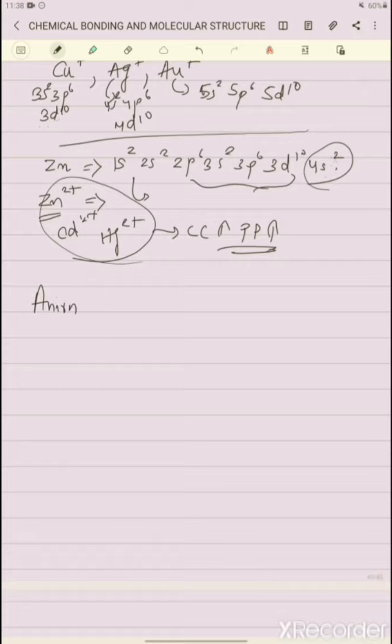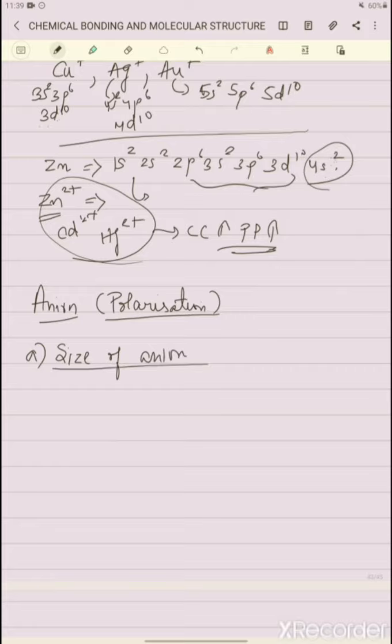Now the anion is getting what? Polarized. So polarization is happening to the anion, and how it gets polarized will also depend on the size of the anion. It depends on the size of the anion. If one anion has this size, and a second anion has this size, the electrons are like this.